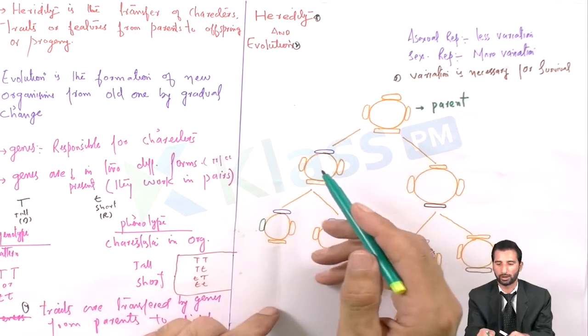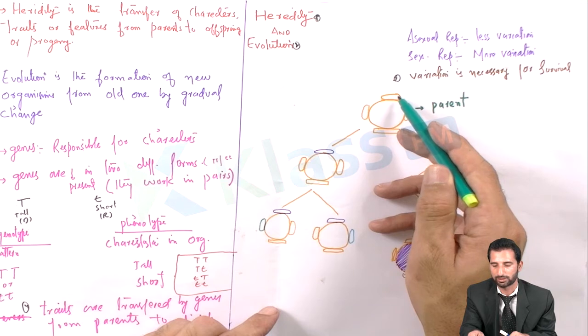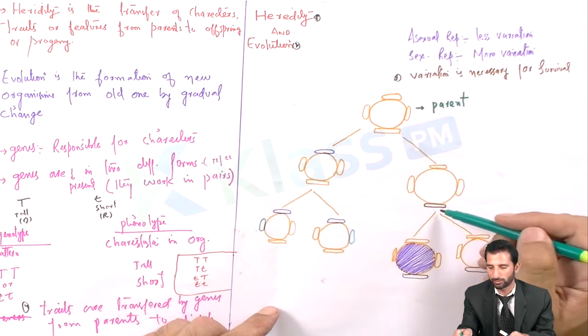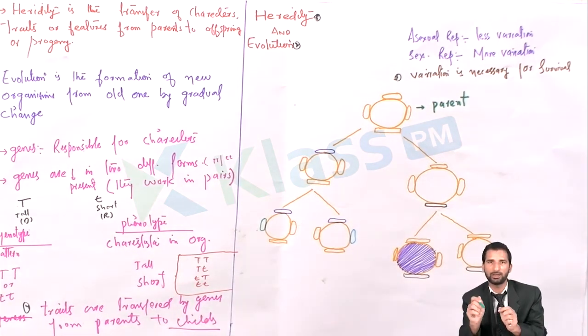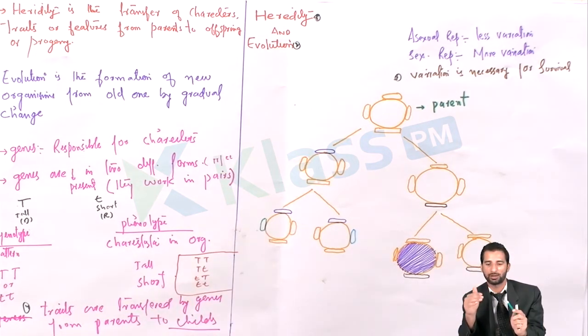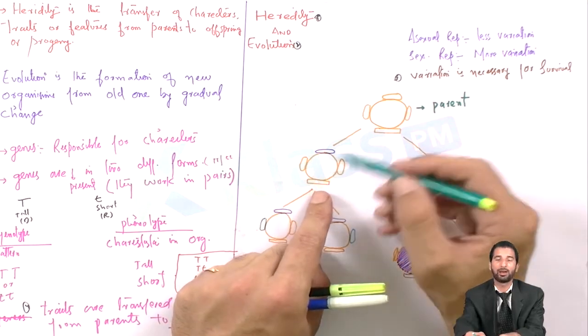I have explained it with the help of the diagram. You see this is different from this. This color is different from this. Similarly, this color is different from this color. So it indicates that there is a difference. There is a variation which exists among the organisms. They are a bit dissimilar from the parents. There is variation as well as similarity.